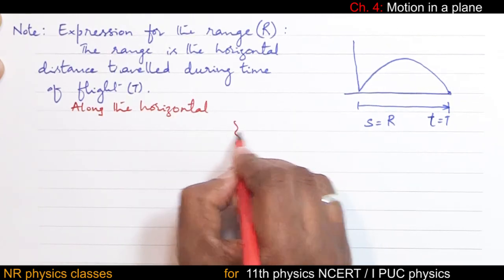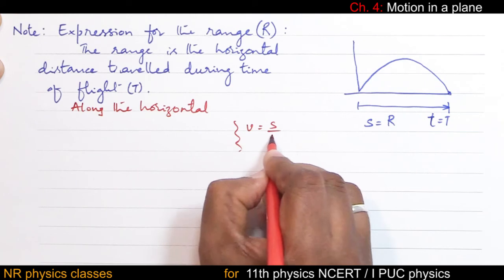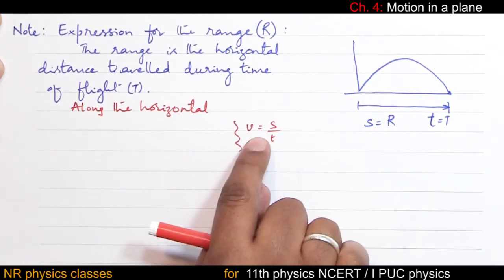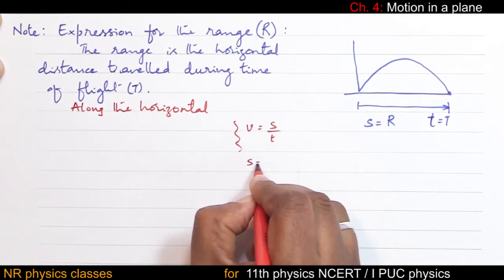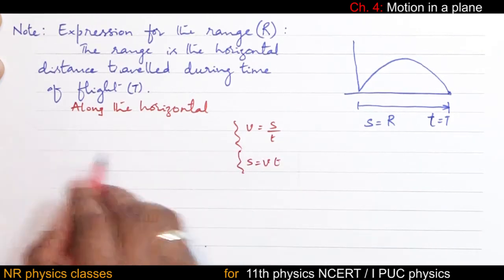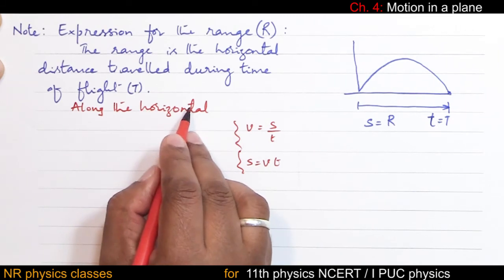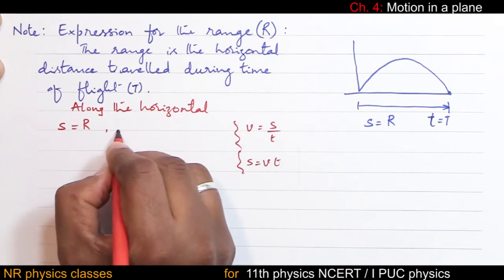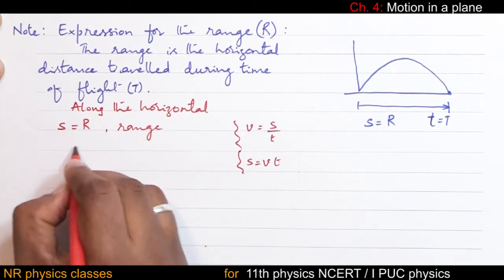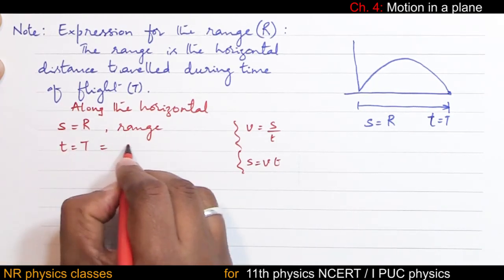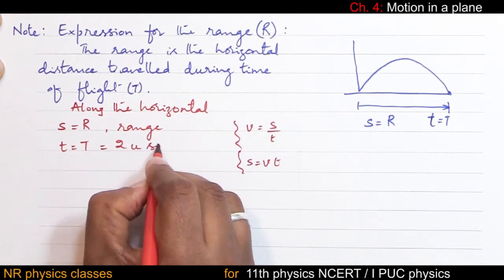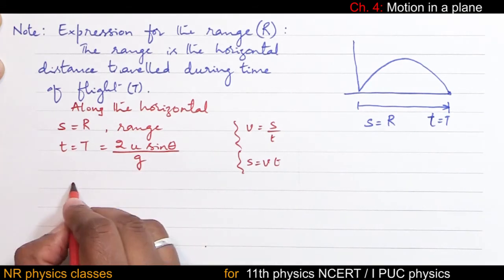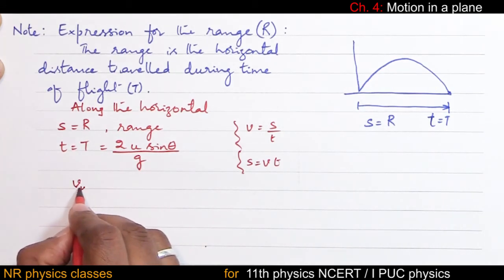Along the horizontal, we have to use V equal to S by T, the only formula, because along the horizontal it is uniform velocity, or S equal to V into T. So along the horizontal, S is range, time is capital T equal to 2u sin theta by g, and velocity along the horizontal is u.